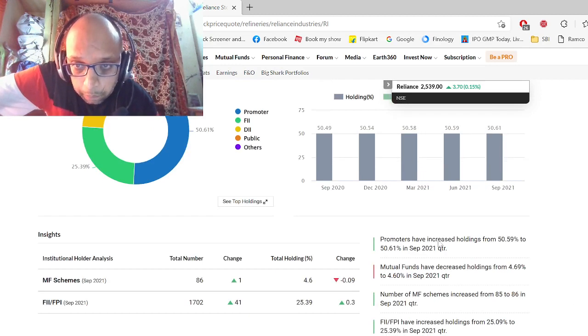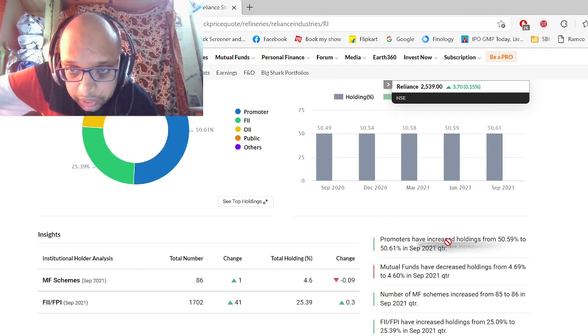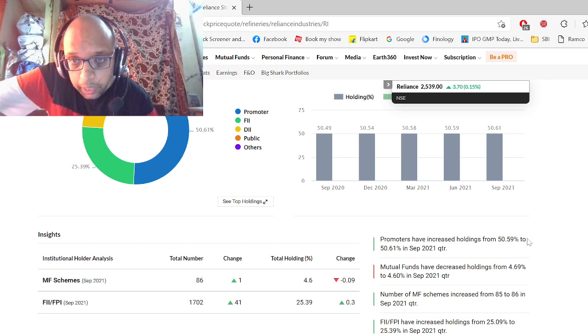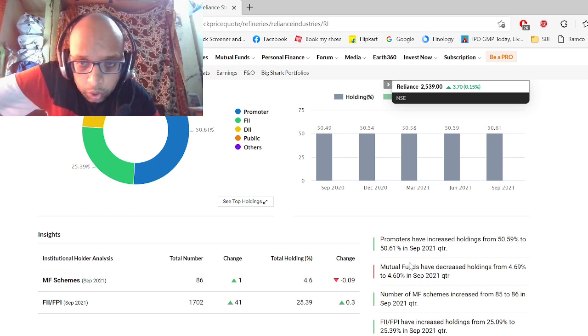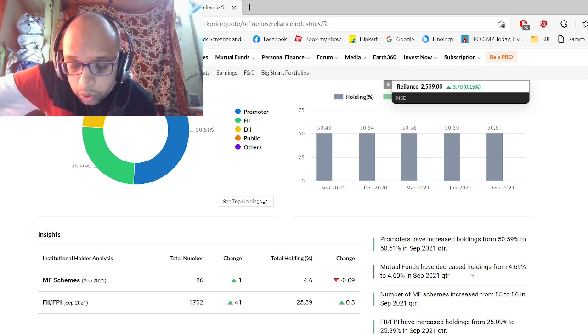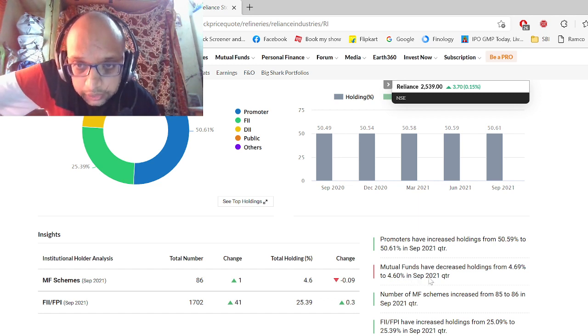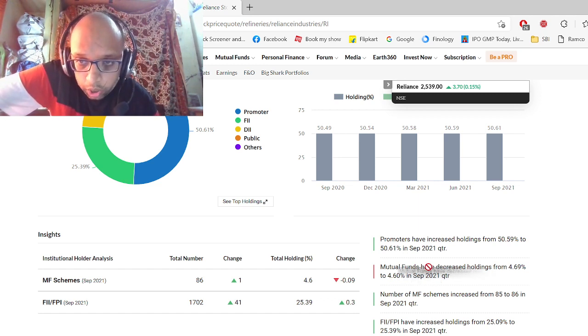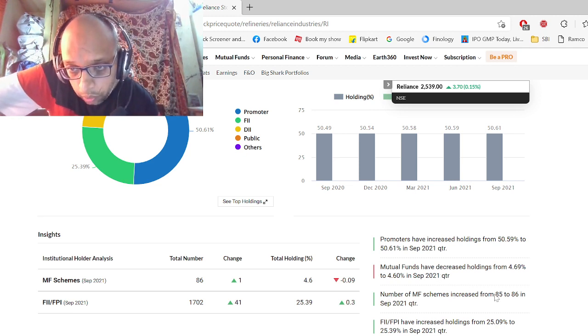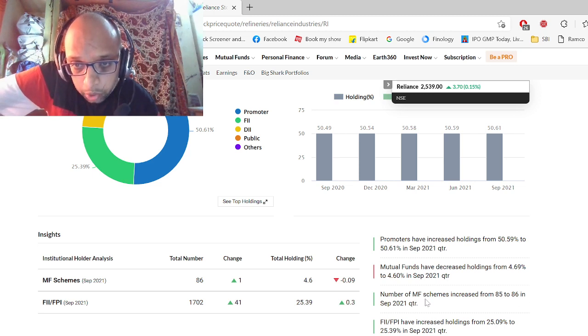See, it says promoters have increased holding from 50.59% to 50.61% in September 2021 quarter. This is good in itself. Mutual funds have decreased holding from 4.69% to 4.60% in September 2021. So there is not much decrease. It is just a minor change. That's fine. And the number of mutual fund schemes invested went from 85 to 86 in September 2021.